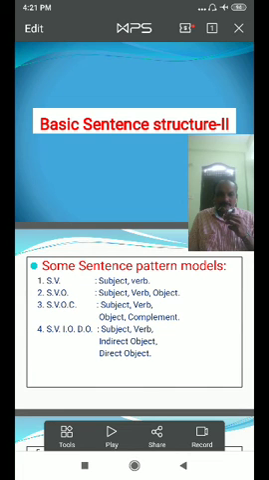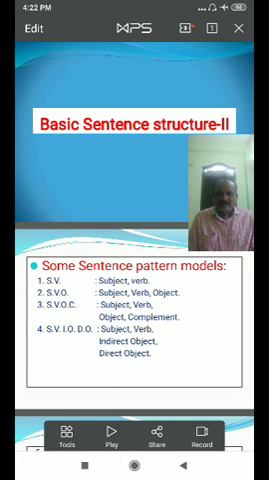We learned so many. Once again, recollecting briefly, a sentence is nothing but a group of words put together to mean something. So how many types of sentences are there? Assertive or declarative sentences, interrogative sentences, imperative sentences, exclamatory sentences, and optative sentences.